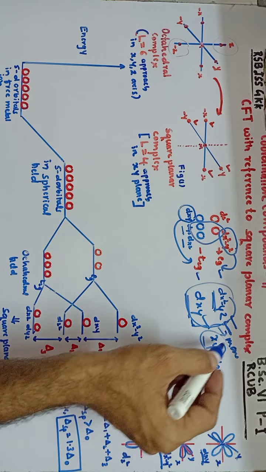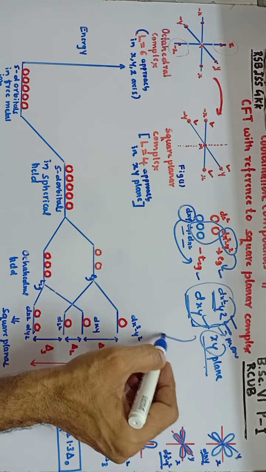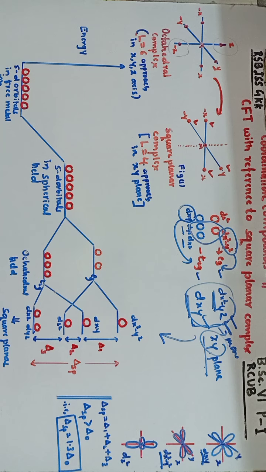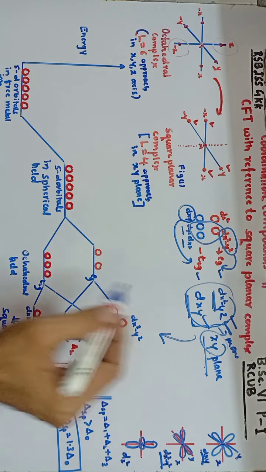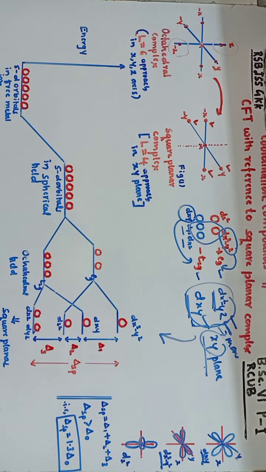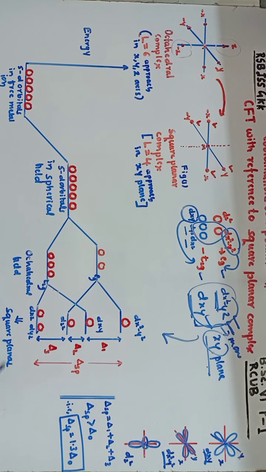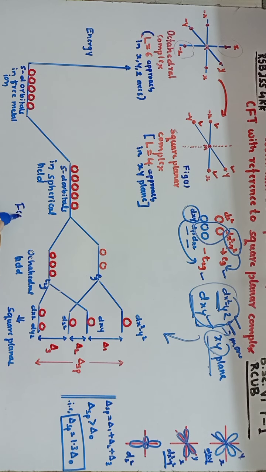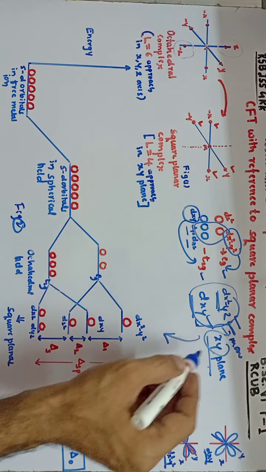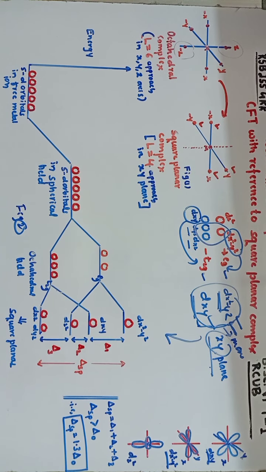Okay. So this fact can be represented in the crystal field splitting. That means the crystal field splitting in case of a square planar complex can be represented as shown in this figure 2. That means if you consider this one as figure 2, the crystal field splitting in case of square planar complex can be represented as shown in this figure 2.